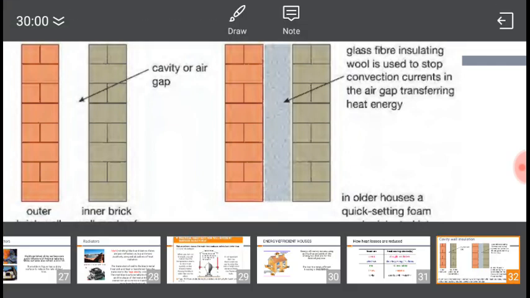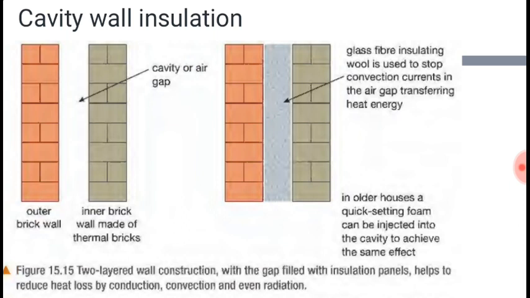Then number two, convection. How does it get stopped here? Glass fiber and wool are all insulating materials and they trap the air. When the air gets trapped, the air doesn't circulate. We discussed how convection happens: through the circulation of the fluid, or the circulation of air.